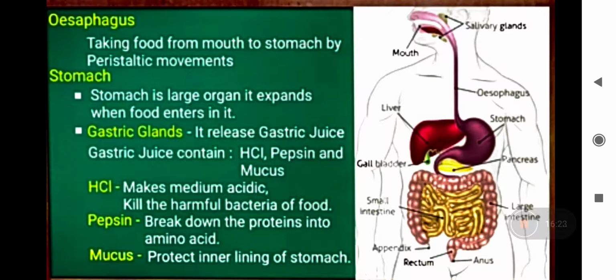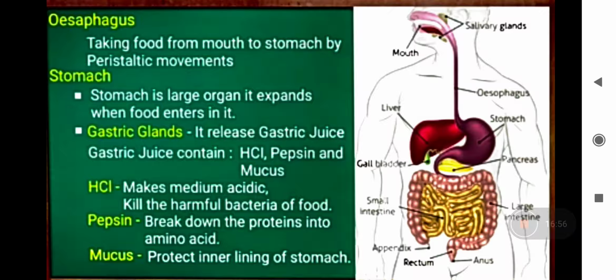What is the role of HCl? Hydrochloric acid kills the germs which may be present in the food, and it also helps in making the medium acidic. Again, in your stomach there are certain cells that help in secreting these enzymes and acids.